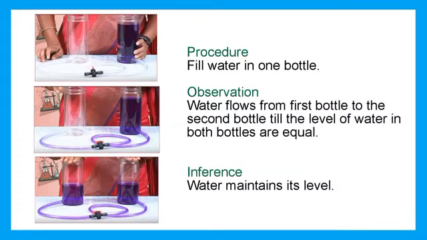Procedure: fill water in 1 bottle. Observation: water flows from first bottle to the second bottle till the level of water in both bottles are equal. Inference: water maintains its level.